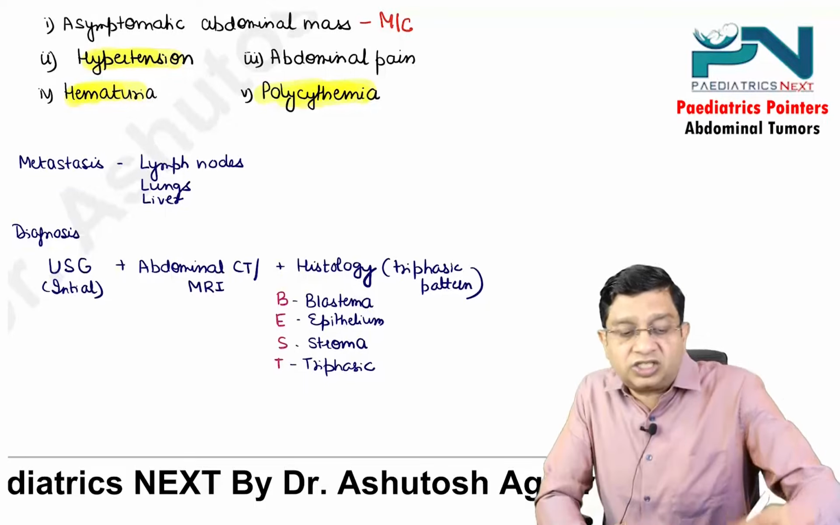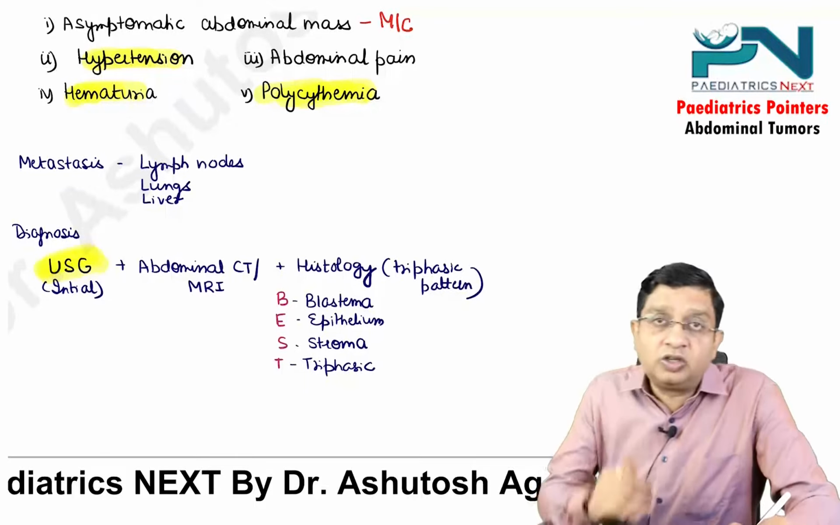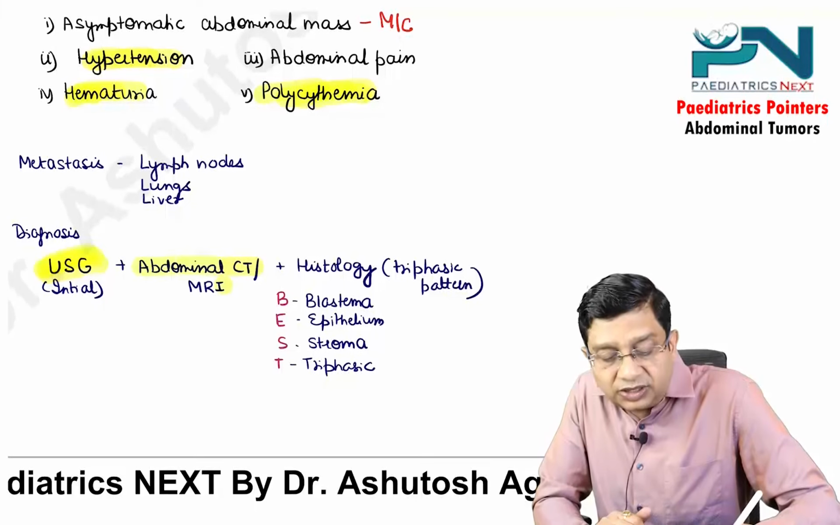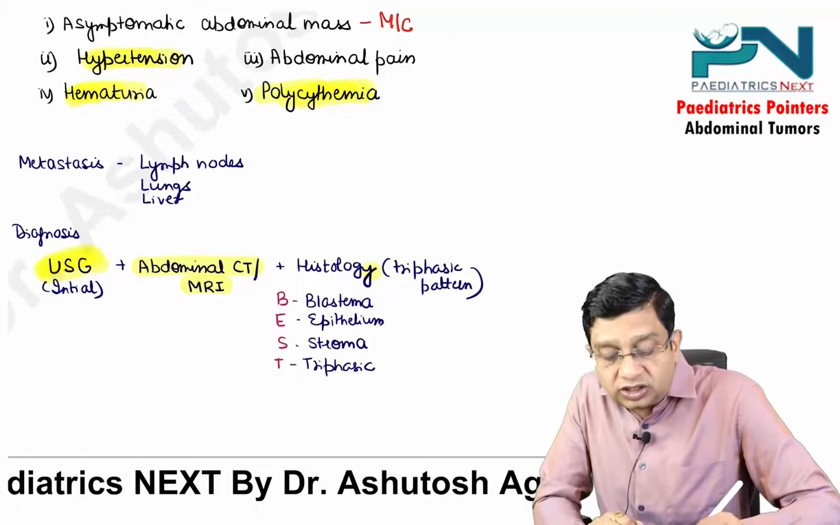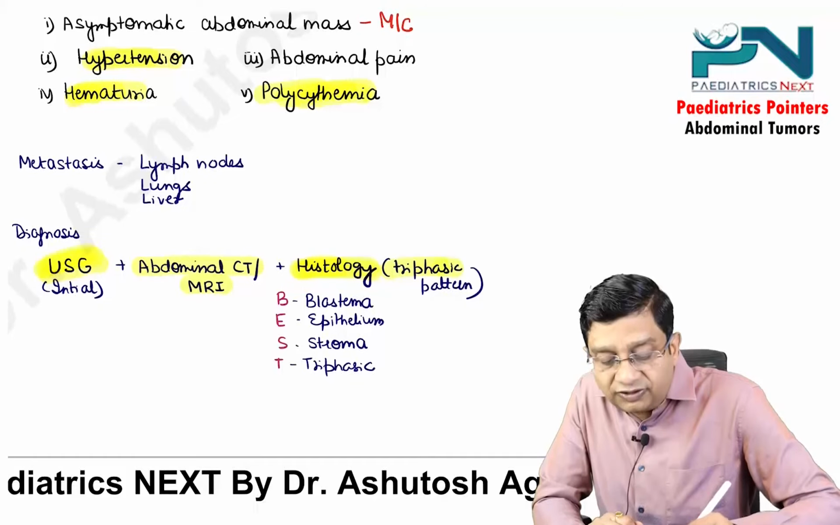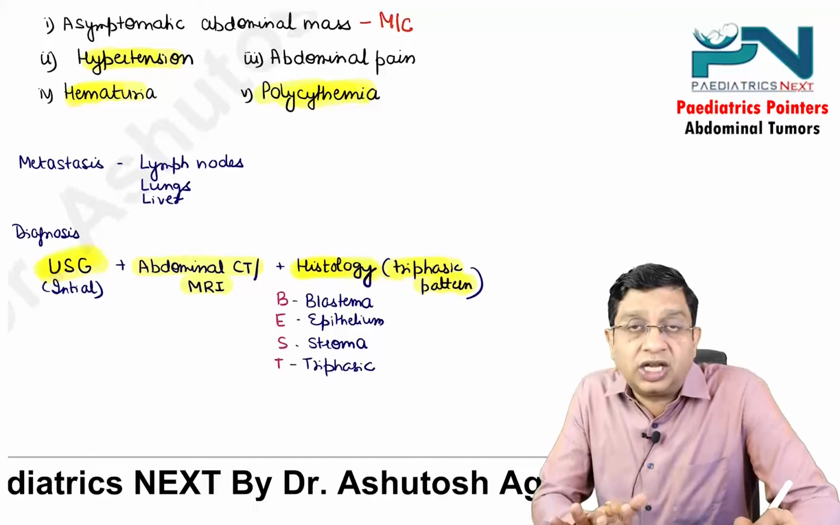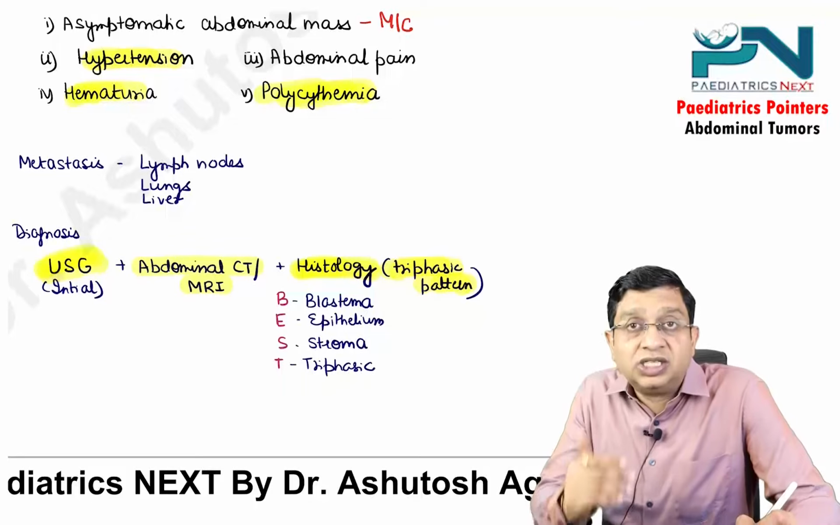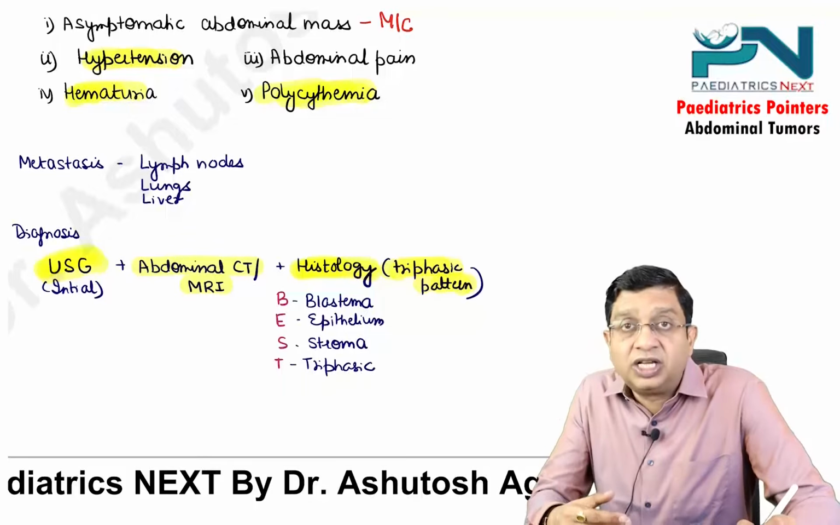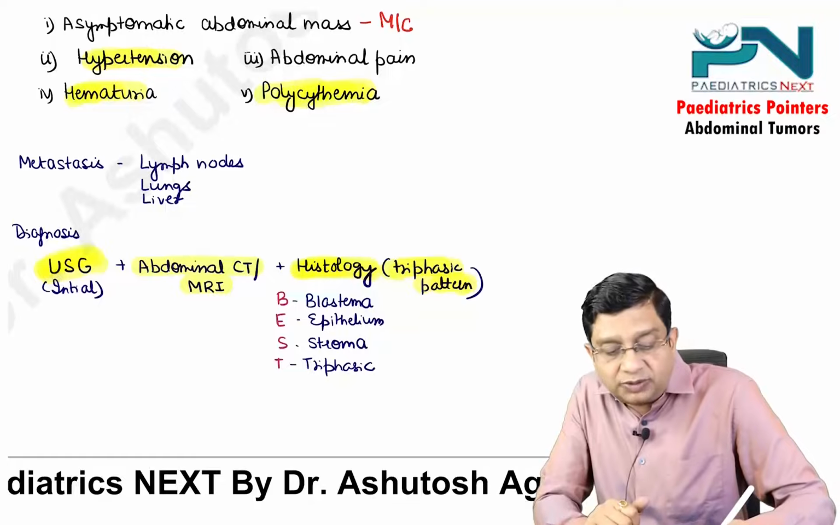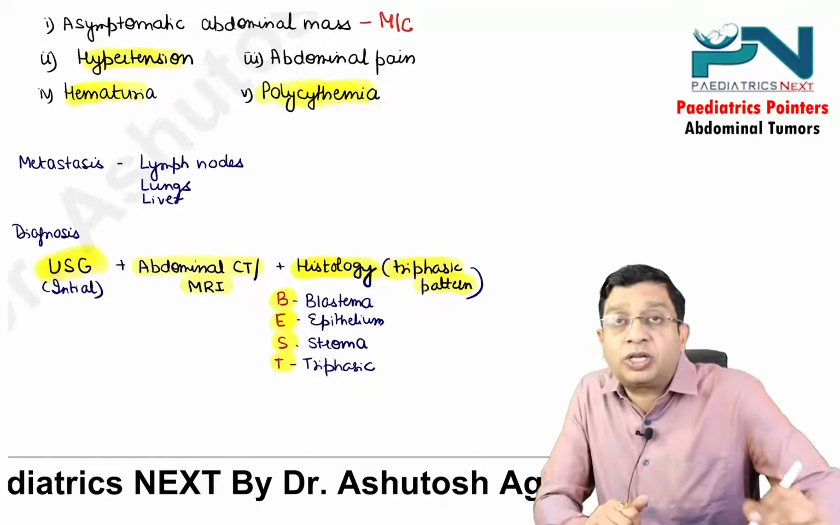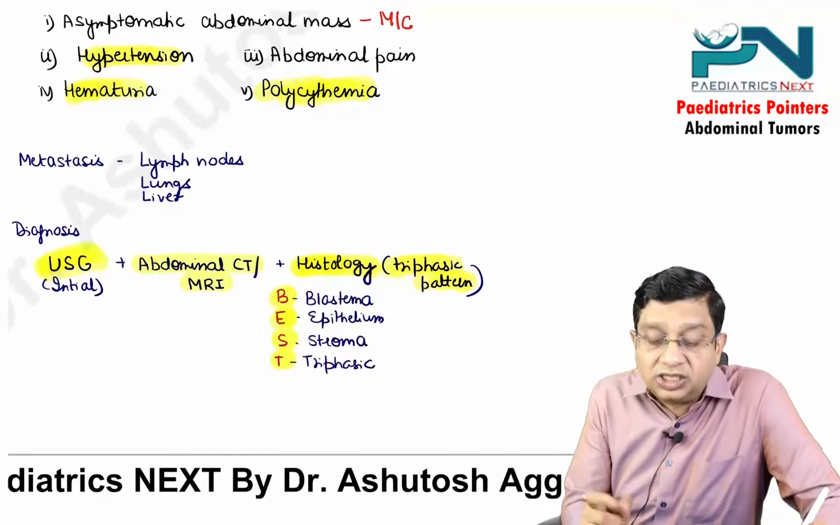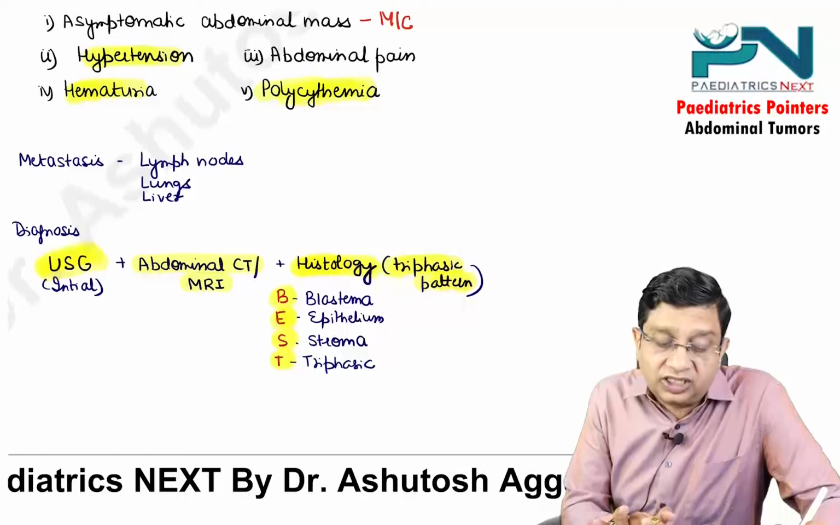What is the first investigation to be done? Ultrasonography. You want to know if this is a solid or a cystic mass. You can also go for abdominal CT plus MRI, and you go for the histology, particularly the triphasic pattern. Biopsy is done after nephrectomy. The point here is biopsy is done after nephrectomy, and for the triphasic pattern you can remember the word BES: B for blastema, E for epithelium, S for stroma. This is the triphasic pattern you can get in the histology, but remember histology is done after nephrectomy.